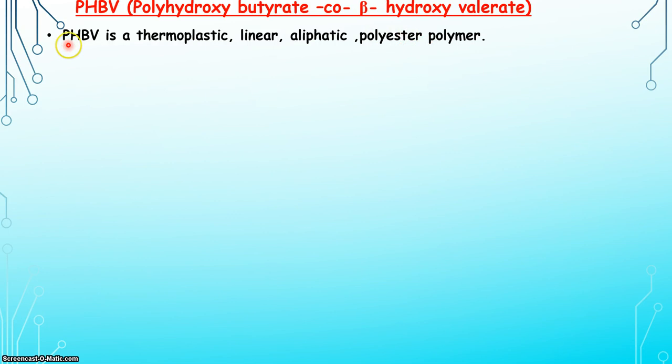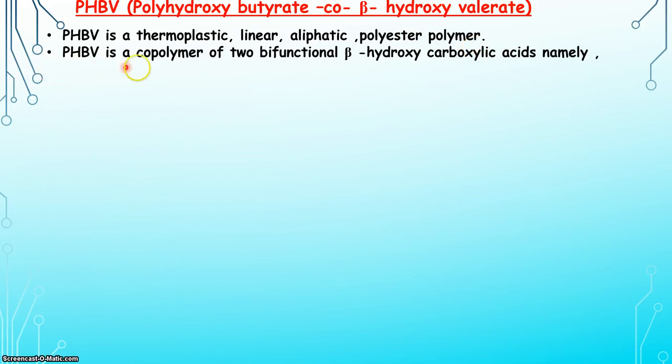Therefore, you can easily understand this now. PHBV is a thermoplastic linear aliphatic polyester polymer. PHBV is a copolymer of two bifunctional beta hydroxy carboxylic acids. What is a copolymer? Copolymers are those polymers in which different kinds of monomers are used. As you know, bifunctional means it consists of two functional groups.